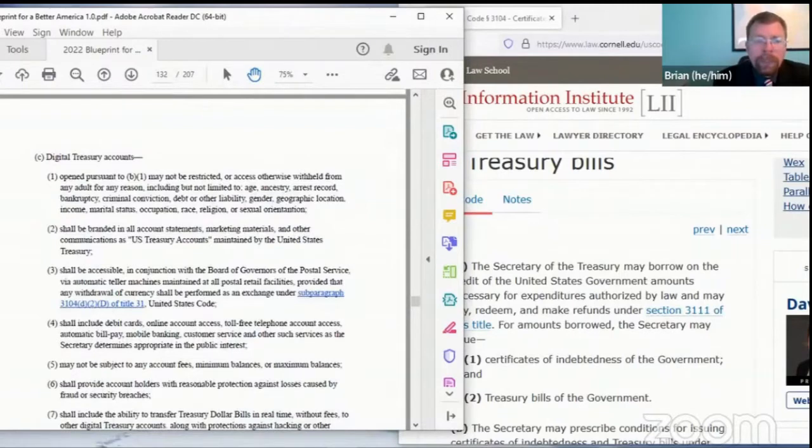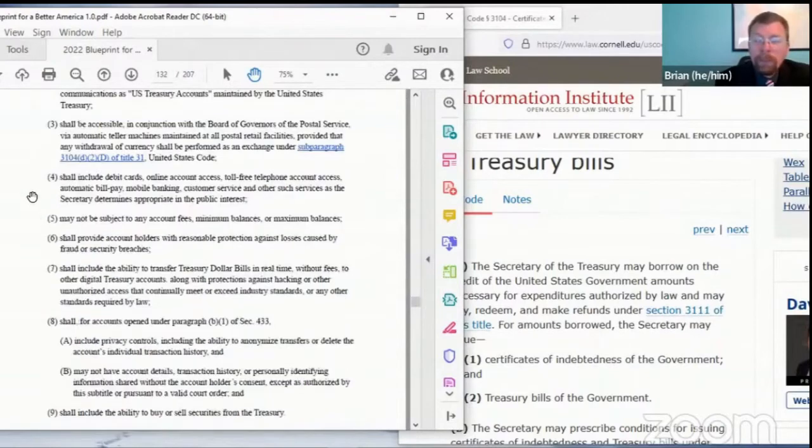All right, subsection C explains how the digital treasury accounts work. Paragraph 1 says that any citizen's account may not be restricted or access otherwise withheld for any reason, including but not limited to age, ancestry, arrest record, bankruptcy, criminal conviction, debt, or other liability, gender, geographic location, income, marital status, occupation, race, religion, or sexual orientation. Access to your treasury account is unconditional and can't be taken away from you. It's written right here into the law that it'll be accessible to everyone.